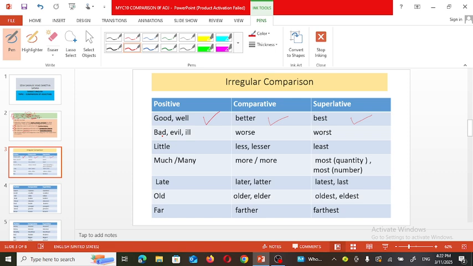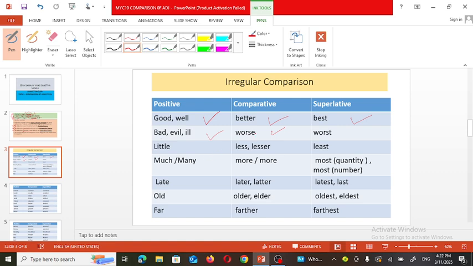Another example: bad, evil or ill. If these three words are in the positive degree, they change into the comparative degree as worse, and worst in the superlative. For example, this road is the worst in the city. Worst in the city means no other road is as bad as this, or this road is worse than any other road in the city.